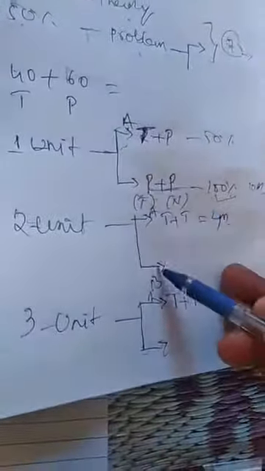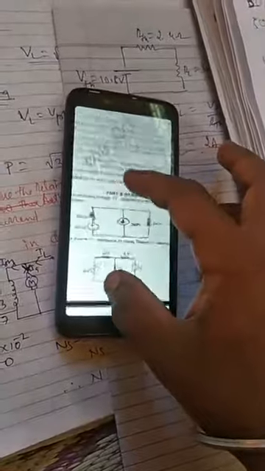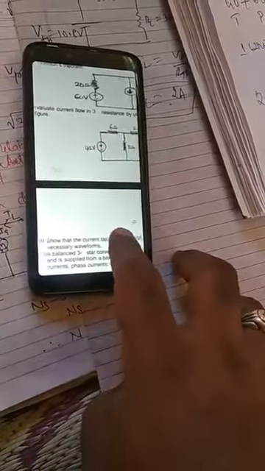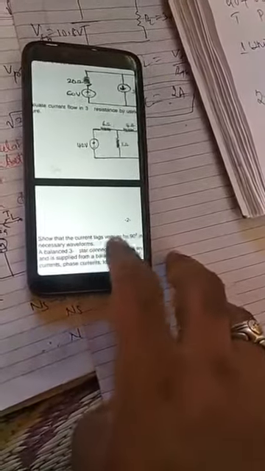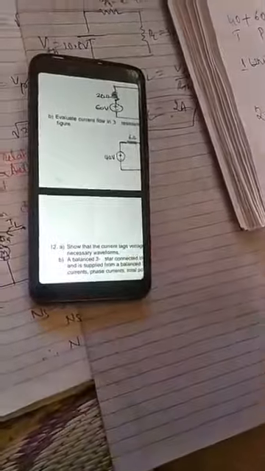So this is how you have to solve the problem. In the first unit, in part B, both are problems. In the second unit, show that current lags the voltage by 90 degrees in a pure inductance circuit and draw the necessary diagram.